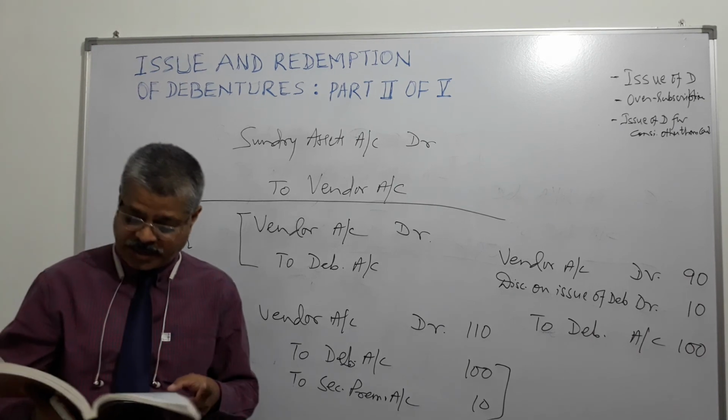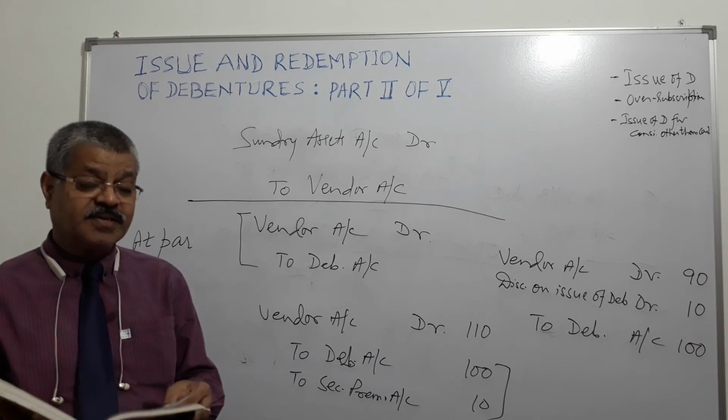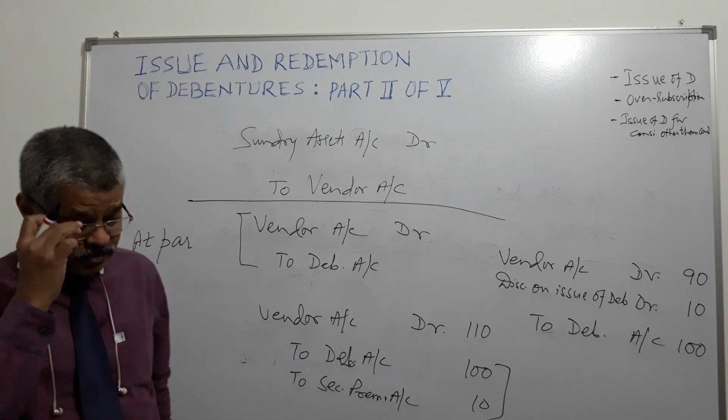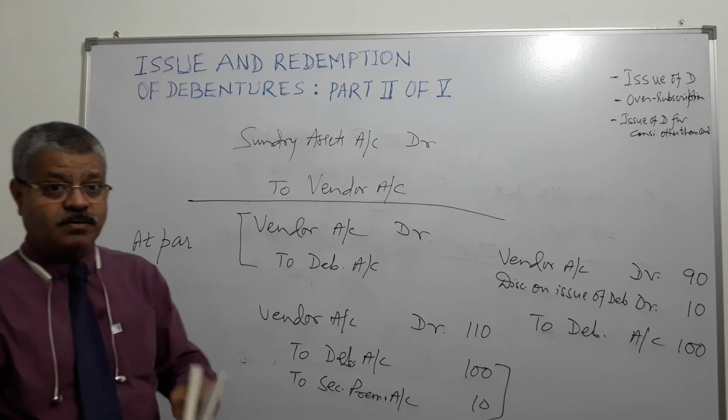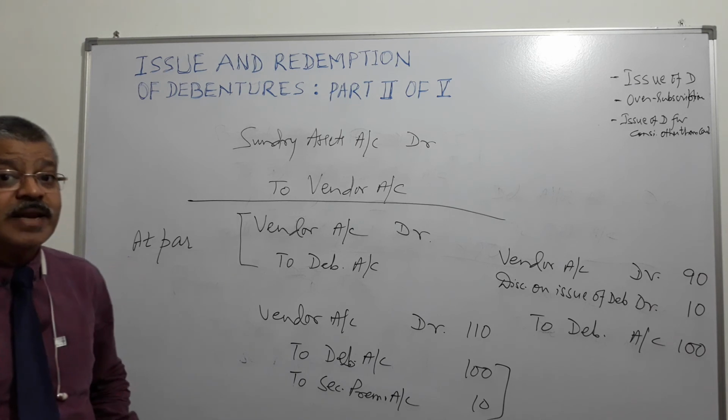Now, issue of debentures at a discount. What happens? A 100 rupees debenture offered at 10% discount means 90 rupees. So what will happen?